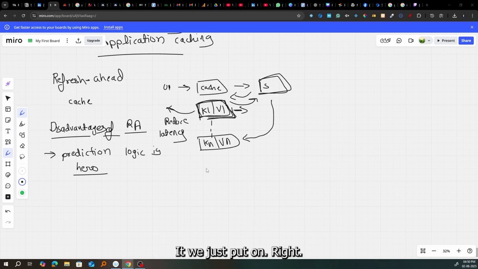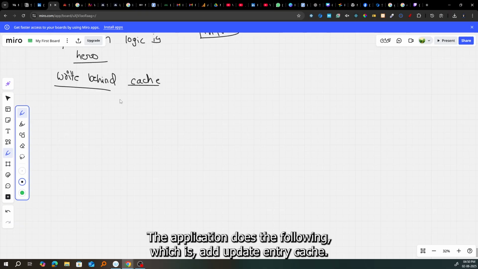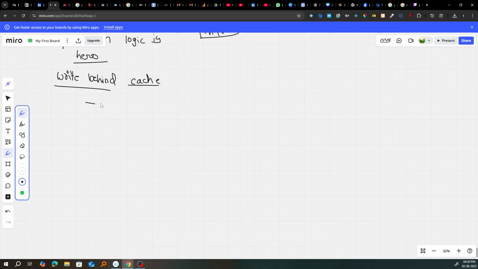What is write behind, right? Write behind cache. What is the write behind cache? In write behind cache, the application does the following: it will add or update an entry in the cache.